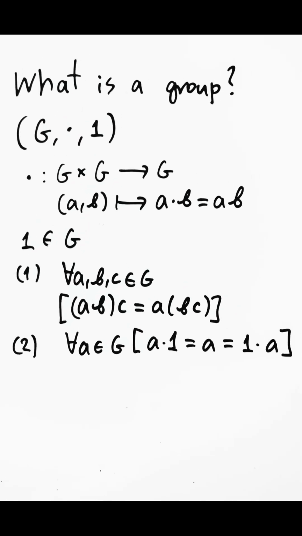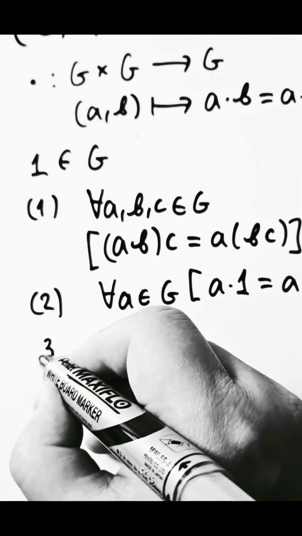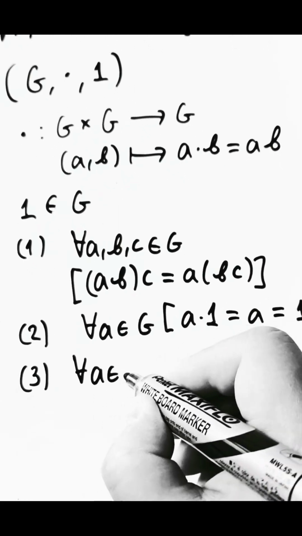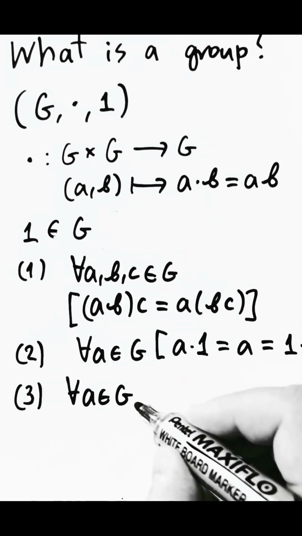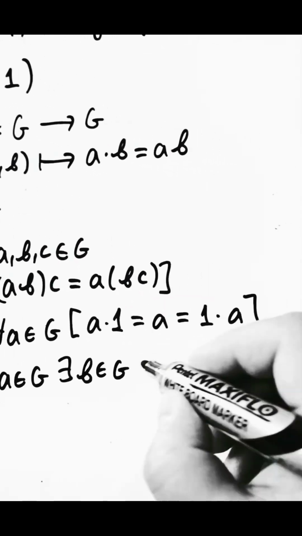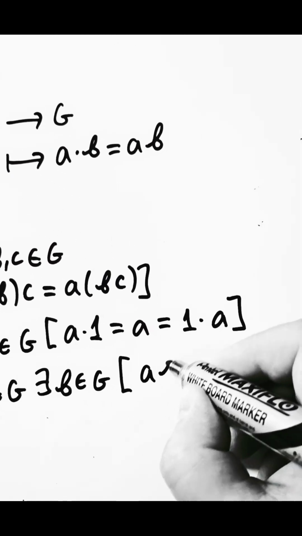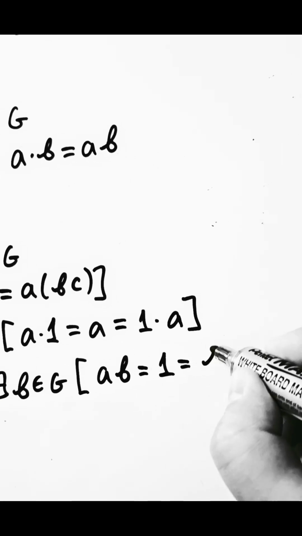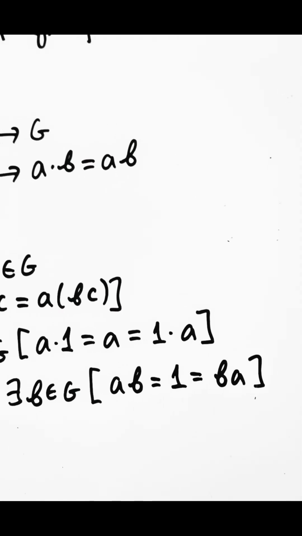There is also a third axiom that requires that for every A in G, there exists an element B in G such that A times B equals 1, as well as B times A.